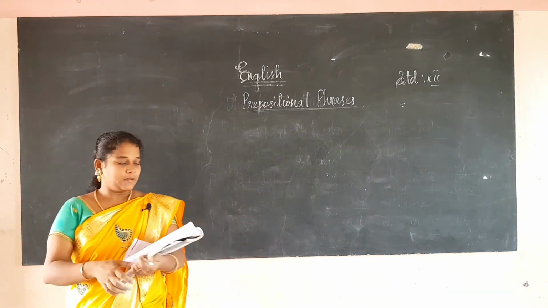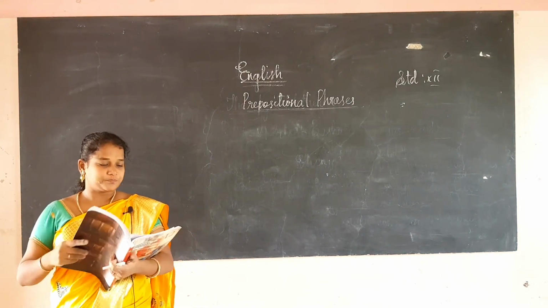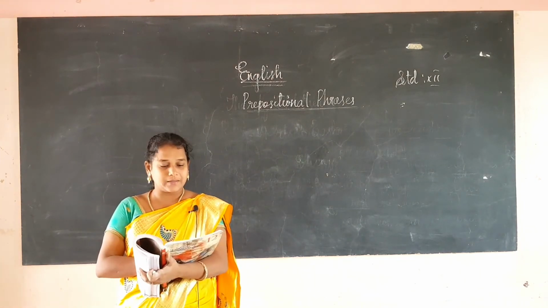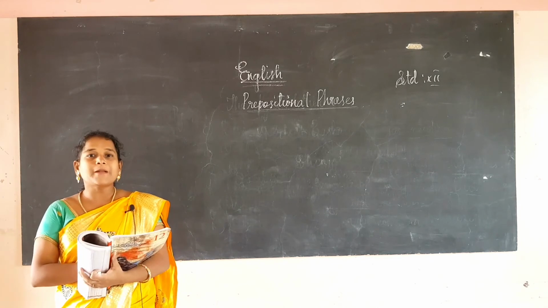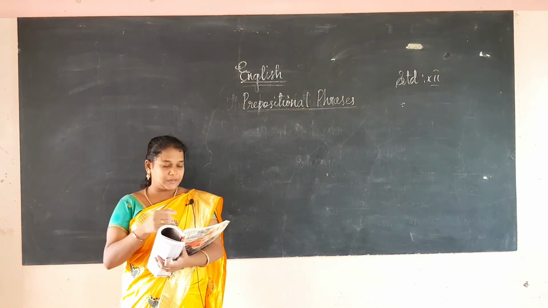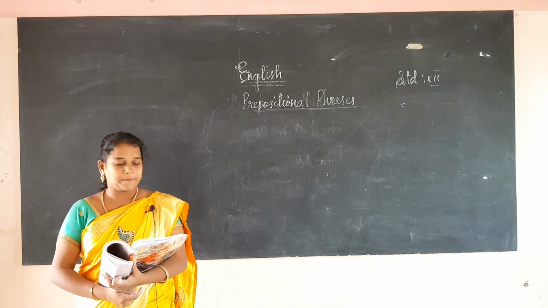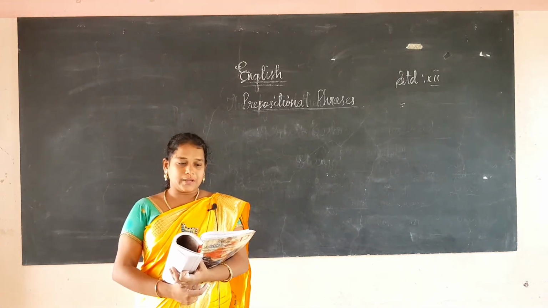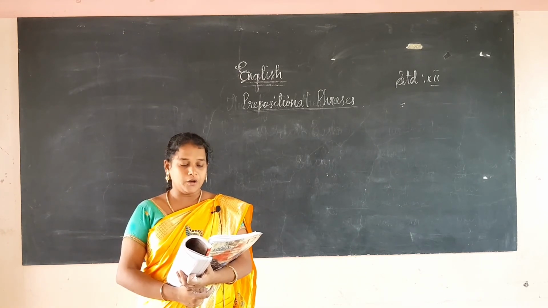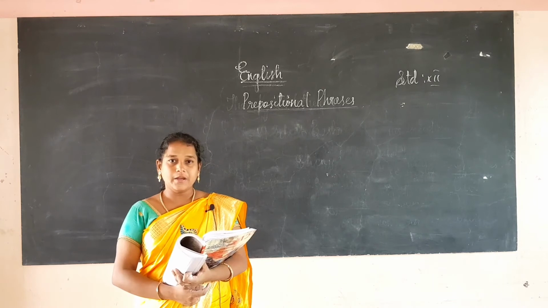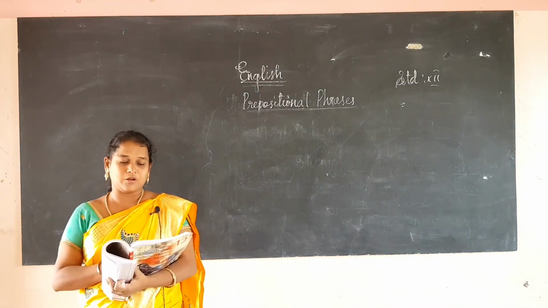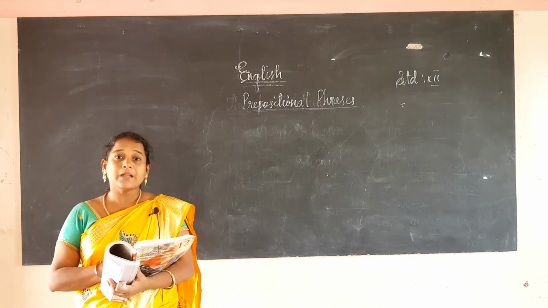Okay. The next one is task 2. Fill in the blanks with the suitable prepositional phrases given in the bracket. Okay. In the bracket they have given some prepositional phrases. Using those we have to fill the blanks given there. In favor of, in case of, according to, on the whole, on account of, on behalf of, in spite of, instead of. Okay, in favor of. We will use this term in favor of.